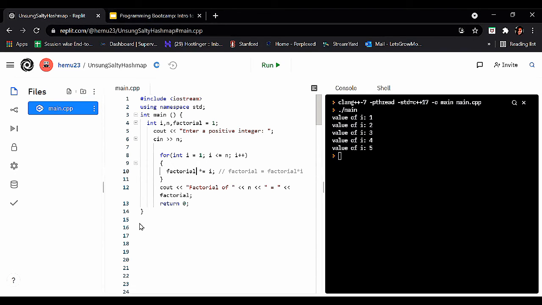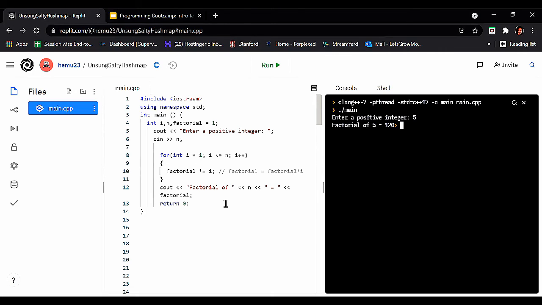Okay. So let's check whether it is giving us the correct output or not. See, it is asking for an integer: enter a positive integer. I enter 5 and press enter. See, factorial of 5 is equal to 120. Okay.